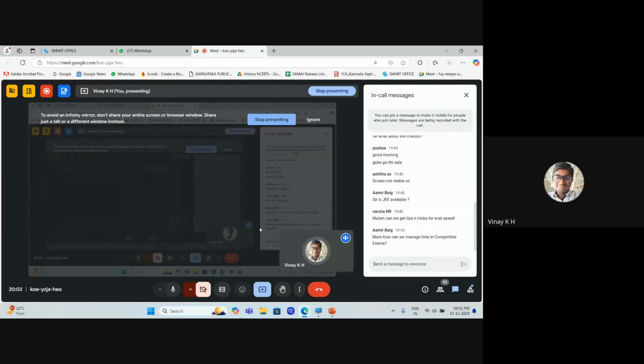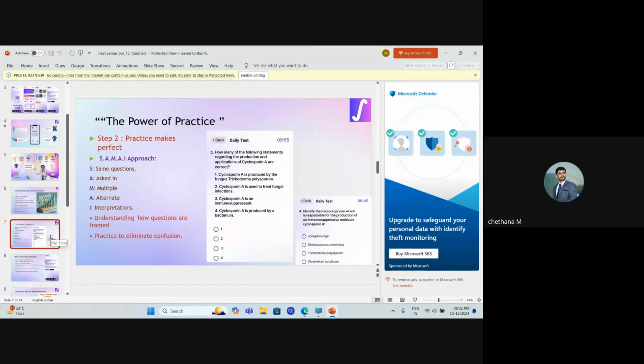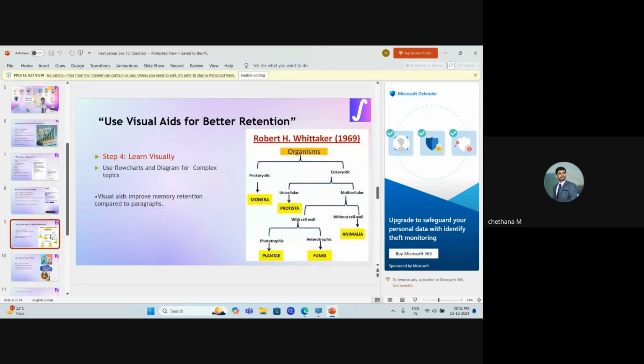So one student is asking, how can we manage the time in the competitive exams? The idea behind a competitive exam is that the question paper setter will have given you sufficient time for each question. If one question is very lengthy, the other question will be a one-word answer. So the extra time you gain in one question will be used up by the next question which is lengthy. That is why we go round by round.